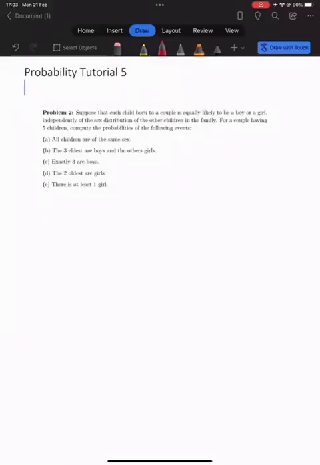Okay, guys, so this is problem 2 of homework 5. You can try attempting it on your own, and then we can attempt it together. I'll give you guys a minute, and after that we can start.